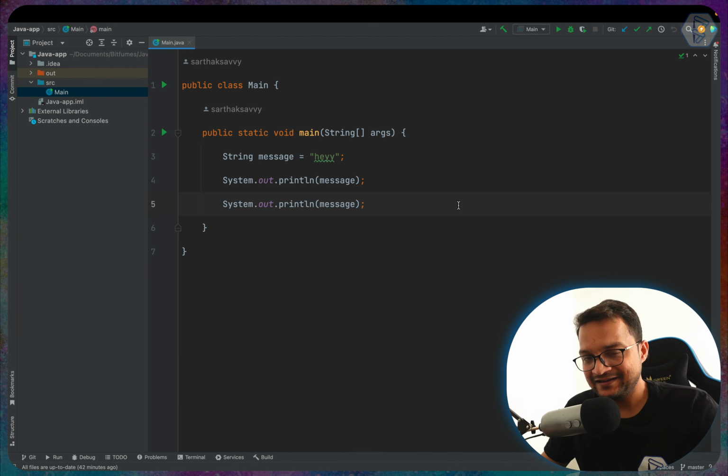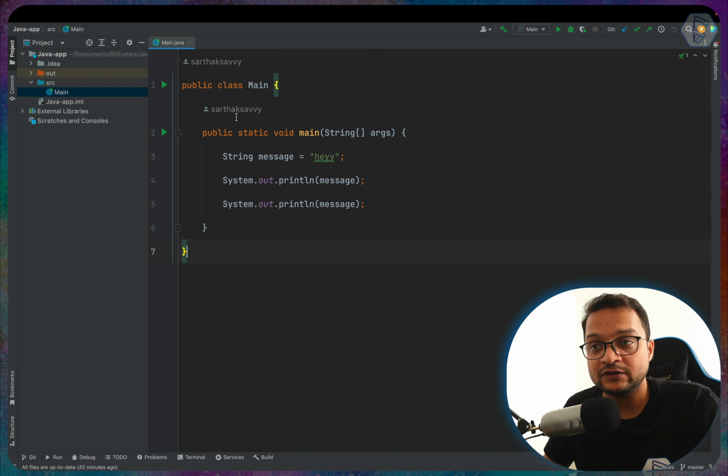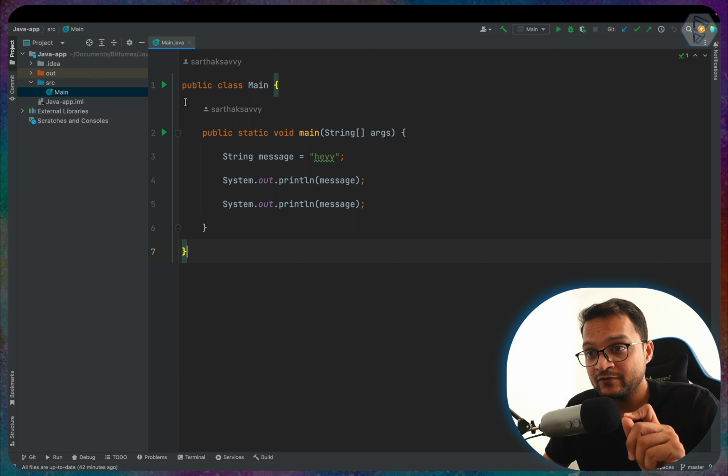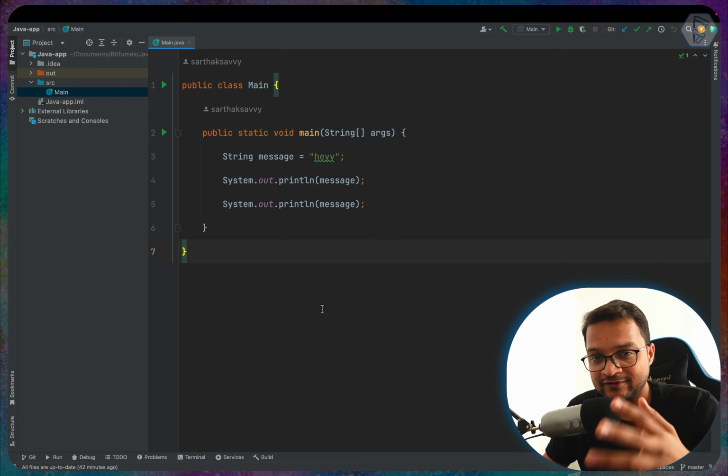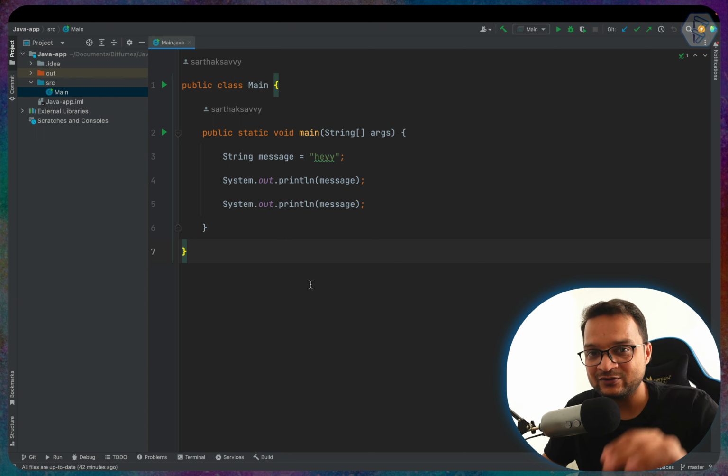Now what I did before starting this video is I opened the terminal and then I said git init, and after that I did git add all and then git commit, and that's why you are now able to see my GitHub username here on this file. Anyways, if you're not aware of Git, you must learn it, but let's continue the Java.